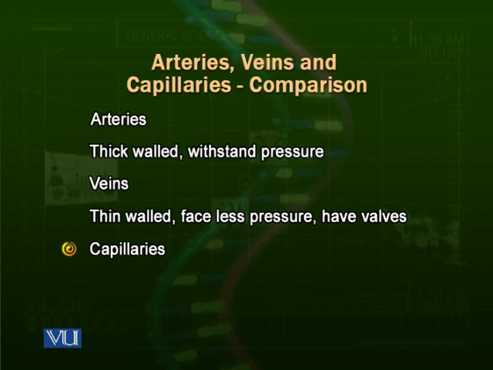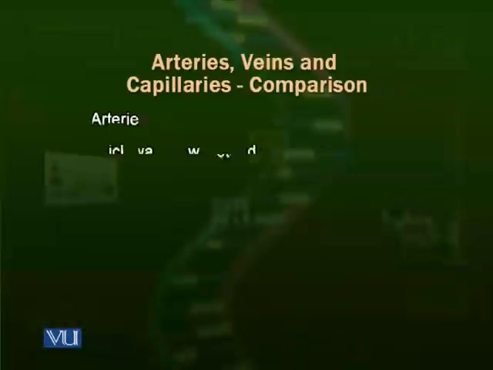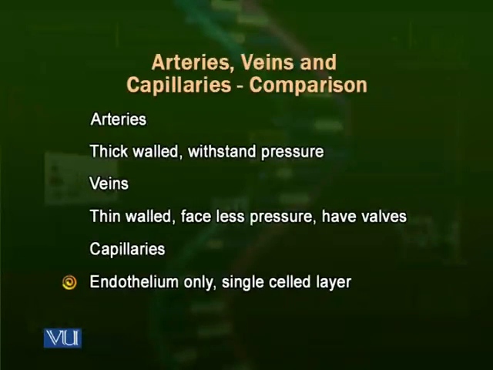Third is capillaries. Capillaries are very small vessels which have the capacity for only blood cells passing one by one through them. Blood cells can pass through them only one by one, or even squeezed at some places. Their membrane is just one cell thick. It consists of only one cell on all sides. That is, it's a single cellular membrane, endothelium only.